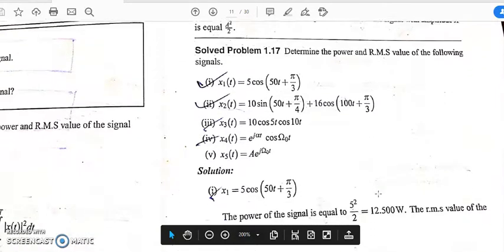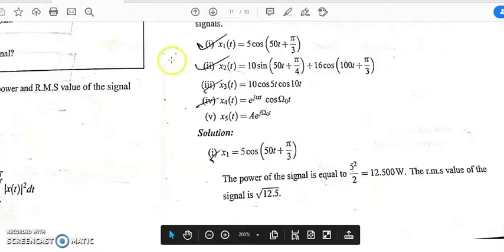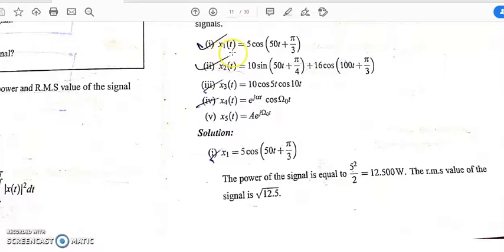Okay, so we'll see some problems again. So here is a problem. Here you can see it's a general form of a cosine wave. So x1(t) equals 5 cos(50t plus pi by 3). So here A is 5. So we know for a cosine signal, the power is A square by 2. So here the power will be A square, A is 5, so 25 by 2, and the RMS value will be root over of 25 by 2.